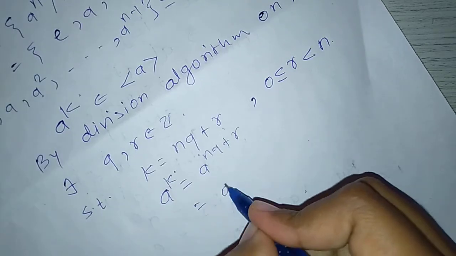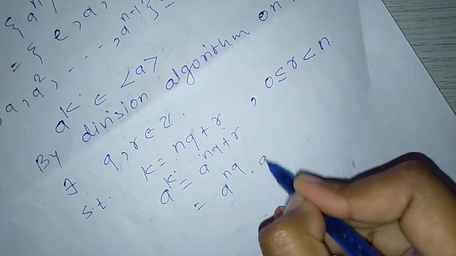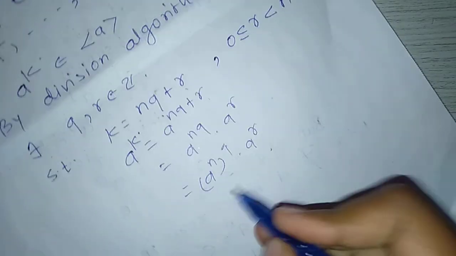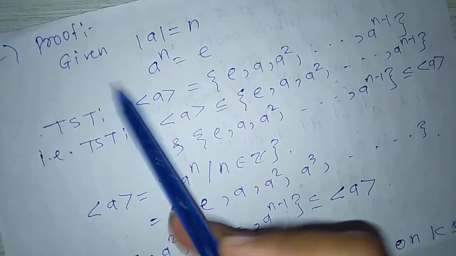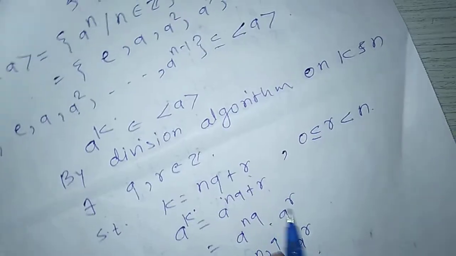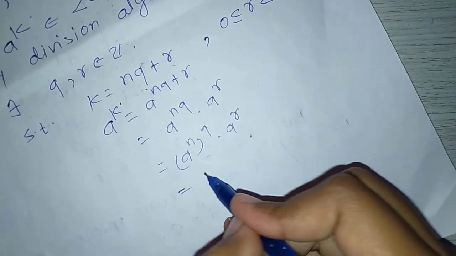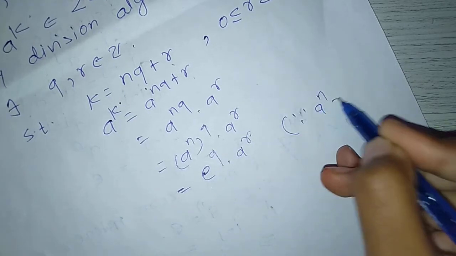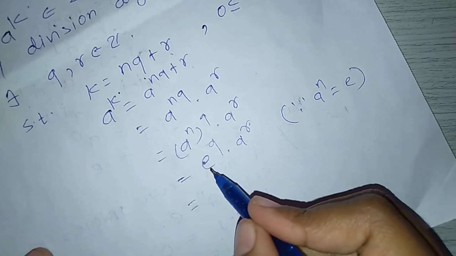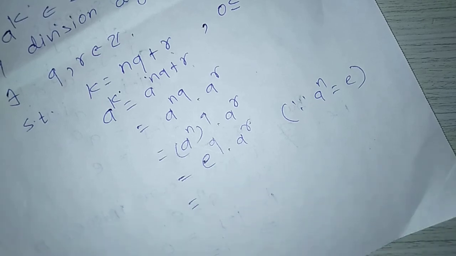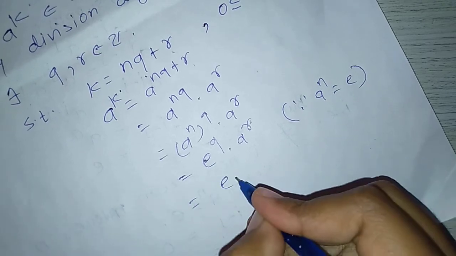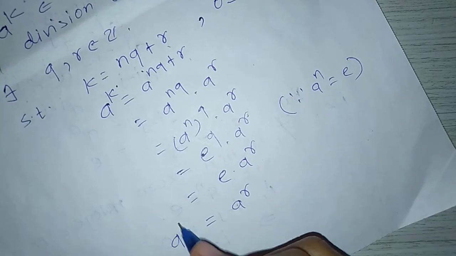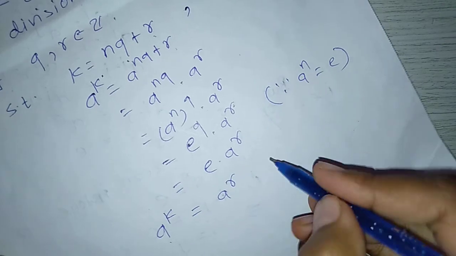This can be written as a raised to nq times a raised to r, which equals a raised to n, raised to q, times a raised to r. But a raised to n equals identity, so we put here e raised to q times a raised to r. Since any power of the identity gives the identity, this is e times a raised to r, which equals a raised to r. So a raised to k equals a raised to r.